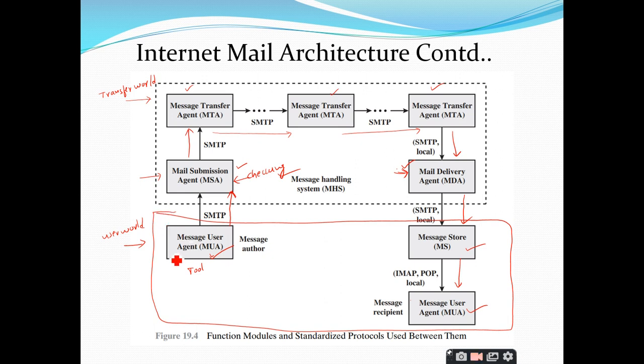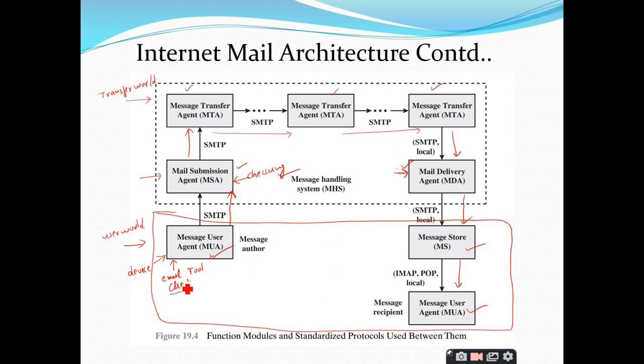So where will this MUA be residing? It will be residing in the device that is used by the user. That's it. Am I right or not? This is also called the email client. We have also come across this term. So you will have an email client. For example, I said the Gmail client or Yahoo client will be installed on your computer, and that will be useful for the user to write a mail and write the destination address. Anything you can do by making use of these email clients.